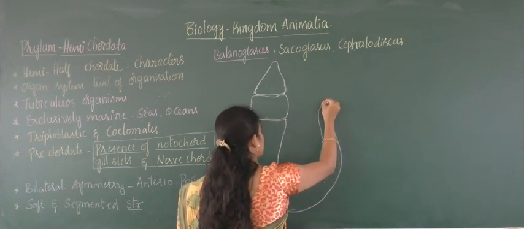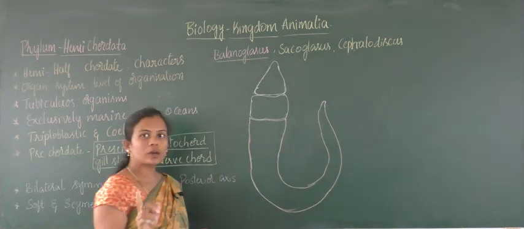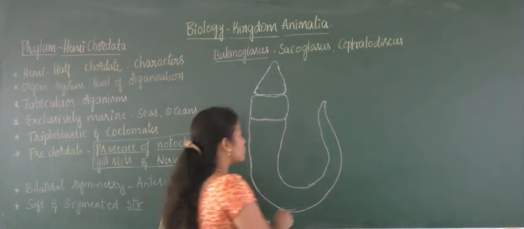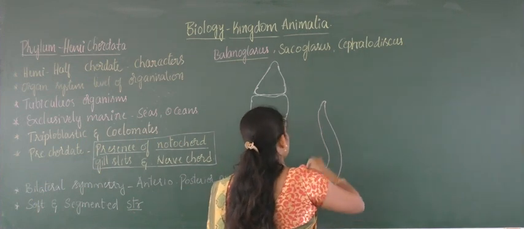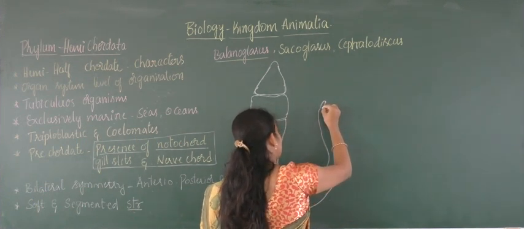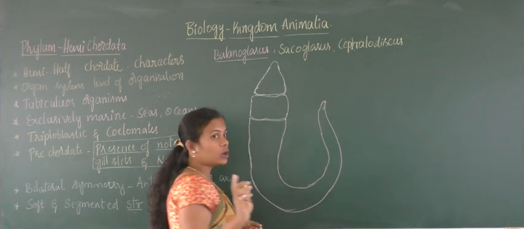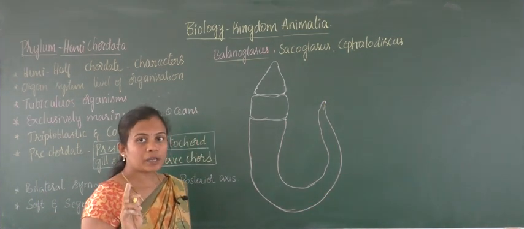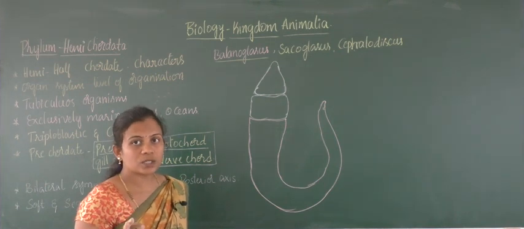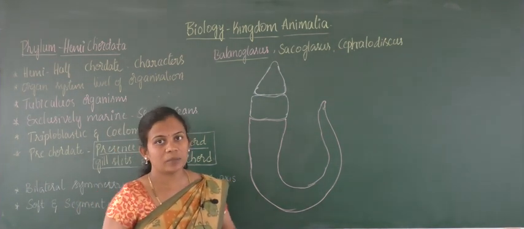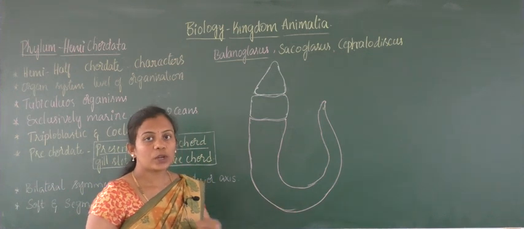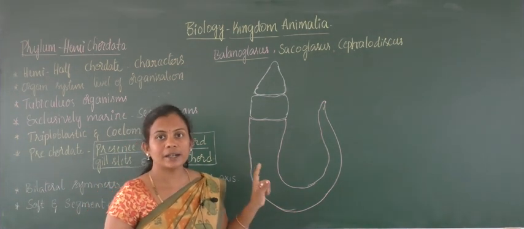So here also there is the presence of a blunt end only, not a pointed one, and there is an absence of anus at the tip. So it will be present a little bit earlier only. That's why there is no anus at the pointed end, so it is not considered as a tail. Keep it in mind, if the anus is present at the last portion, then it is called a tail, but here it is absent. So we will not consider this as a tail portion.